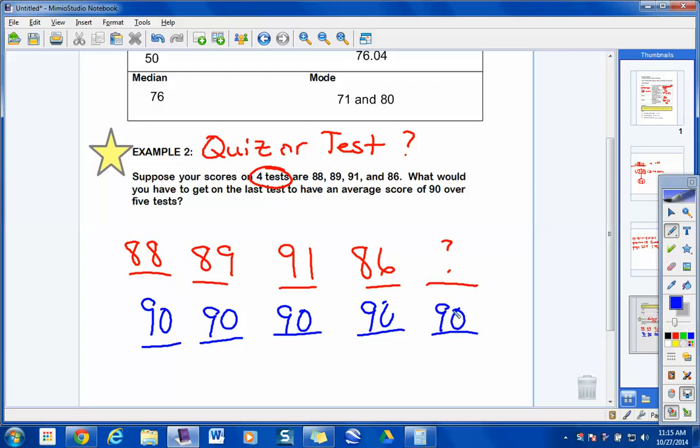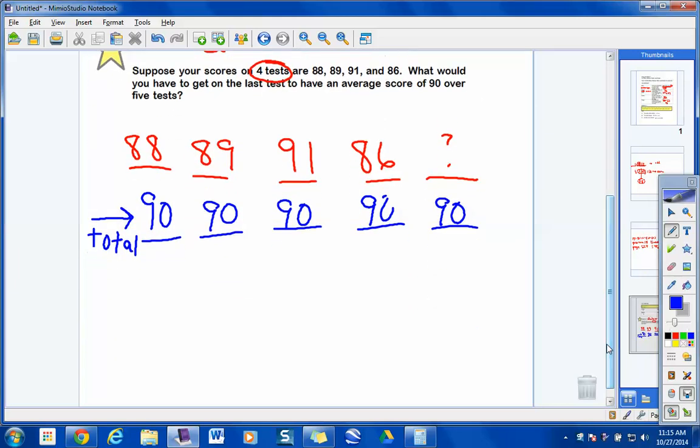So the question becomes this. If I have to get 90 on each test to average 90, how many total points have I gotten right here? What's my total for these 5 tests that are all 90s, if that's what I'm trying to average? What would I do with all these 90s? Add them up. What's my total? It's really 90 times 5, isn't it? Aren't there 5 90s right here? Add them up. What do you get for a total score? For the 90s, the blue row.